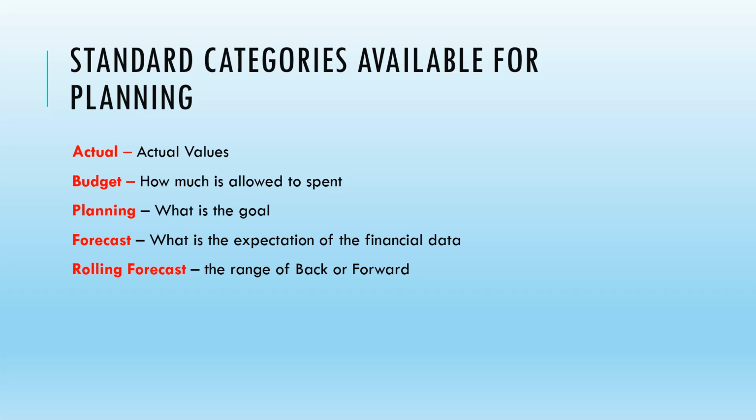Then what is forecast? Forecast is about the expectations. So what could be the expectation of the financial data? Based on the actual data, what could be the forecast? And rolling forecast will be a range of back or forward. It can be a forecast related to forward or backward, just for our analysis purpose.